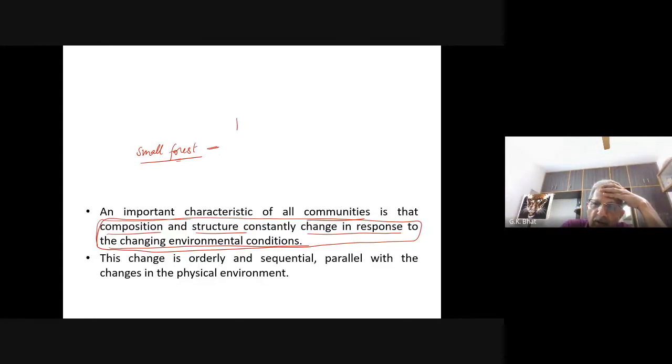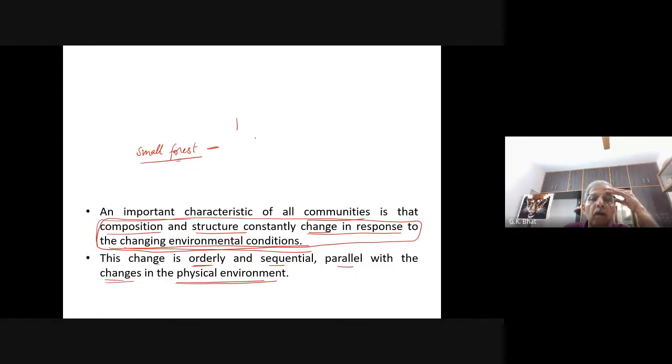You might have seen one habitat or another, and you see that the composition and the structure constantly change in response to changing environmental condition. This change is orderly and sequential and parallel with the changes in the physical environment. Everywhere you come across a change.